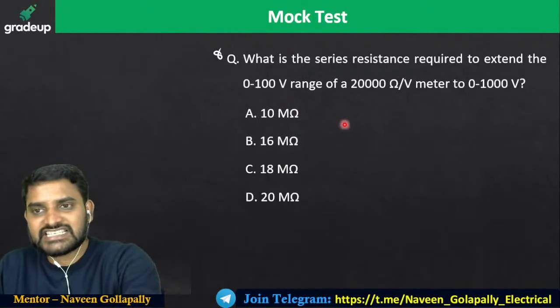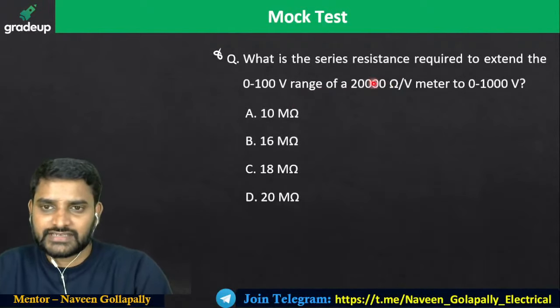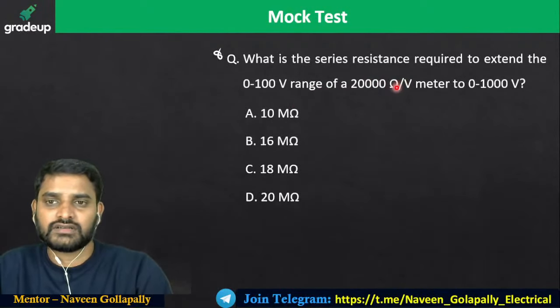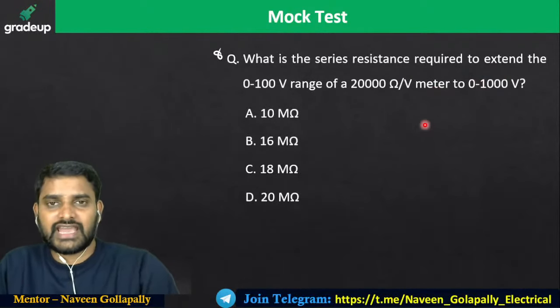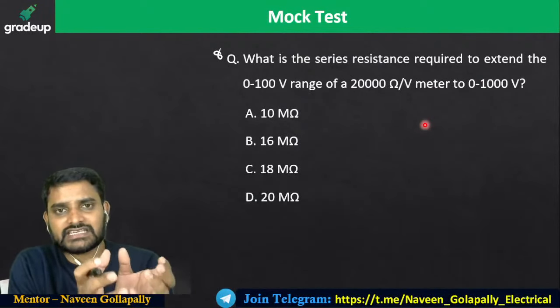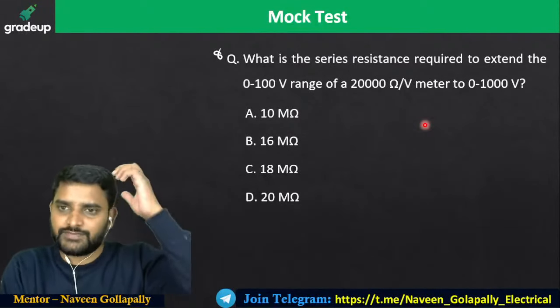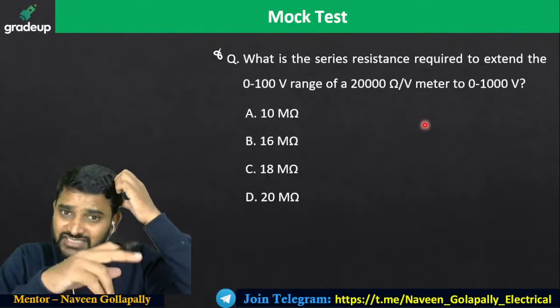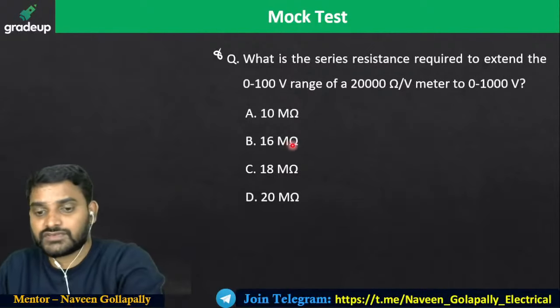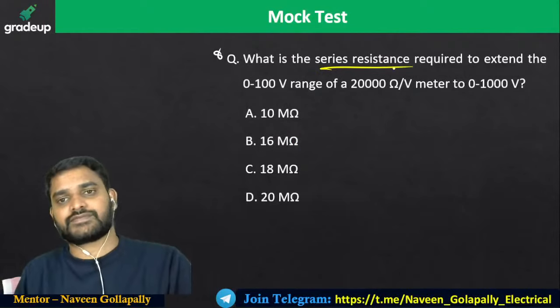What is the series resistance required to extend a 0 to 100 volts range, 20 kilo ohm per volt meter, to 0 to 1000 volts? I have a voltmeter already of 0 to 100 volts range, and its sensitivity is 20 kilo ohm per volt. Now he wants to change the range of that meter to 1000 volts. What is the series resistance you need to place?